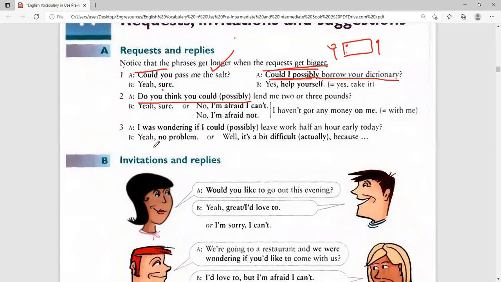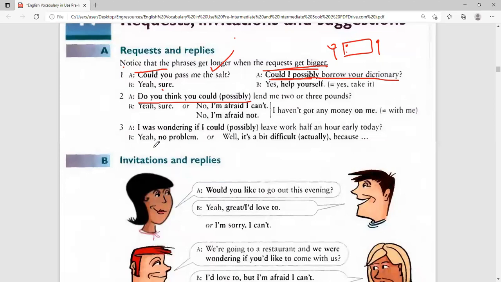Do you think you could possibly, you can put possibly also. If you don't want to put possibly, it's still optional. That's why they put it in brackets. Do you think you could, but if you want to make it more polite, you have to put the word possibly, to show possibility. Not that you are forcing, but you're only requesting whether it is possible.